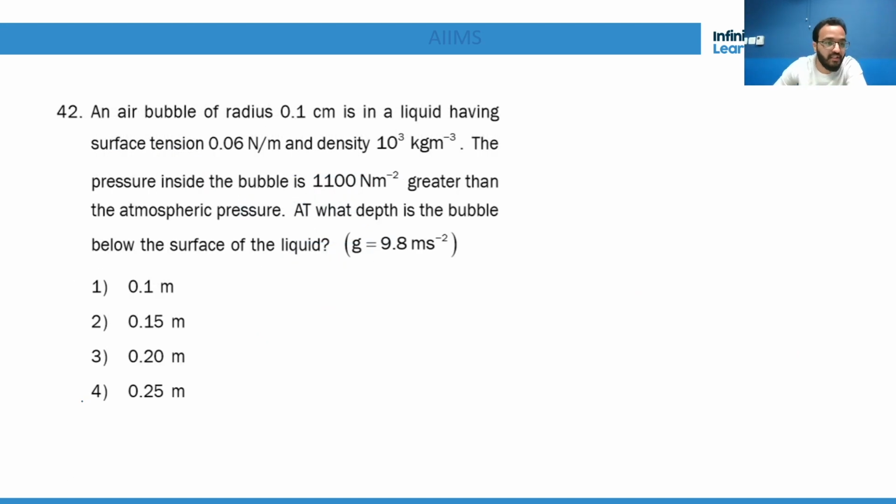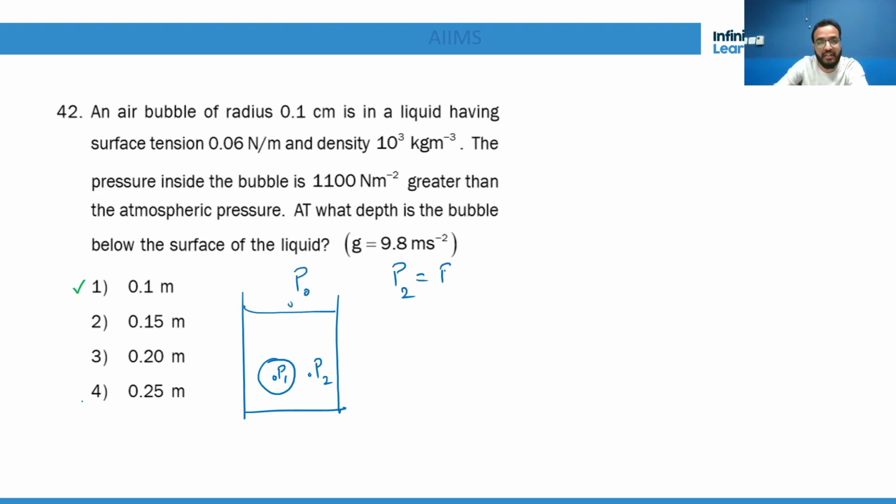Okay, let's begin question number 42, students. In question number 42, it is simply given that there is an air bubble. First of all, air bubble means excess pressure is 2T by R. This is internal pressure P1. Let's say this is outside pressure P2, and this is atmospheric pressure P0. First of all, what is P2? It is P0 plus rho gh. Now, what is excess pressure? That is P1 minus P2 is equal to 2T by R, because it's an air bubble.